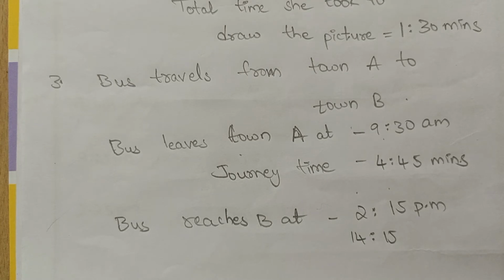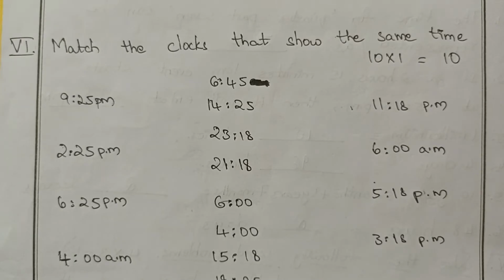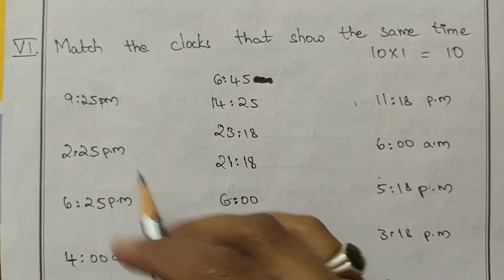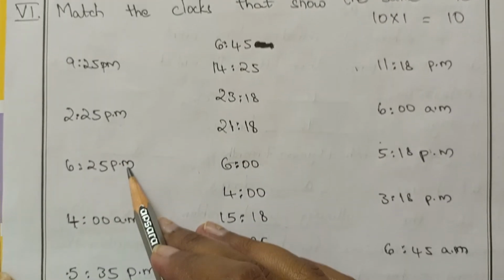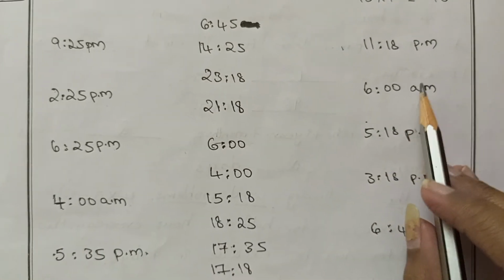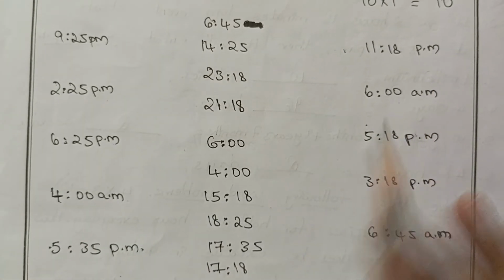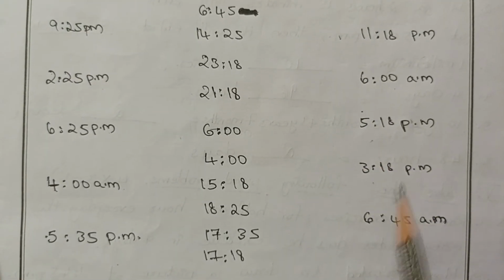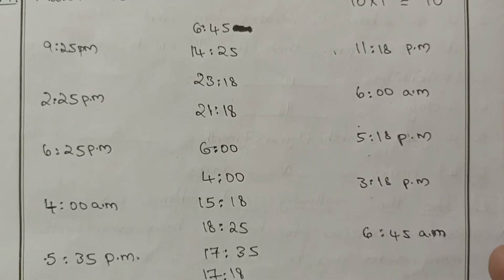Now see the next one. Match the clocks that show the same time. Here it is 9:25, 2:25, 6:25, 4 a.m., 5:35 p.m., 11:18, 6 a.m., 5:18, 3:18, 6:45.